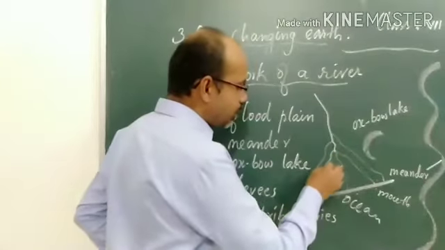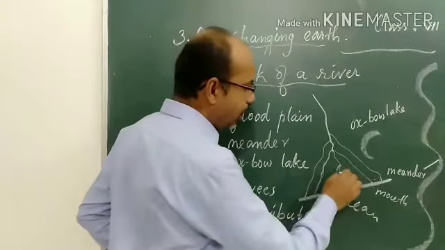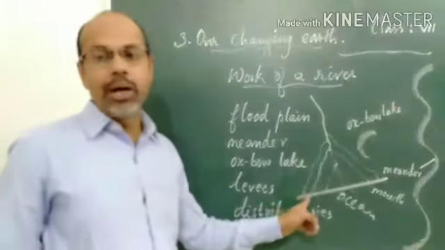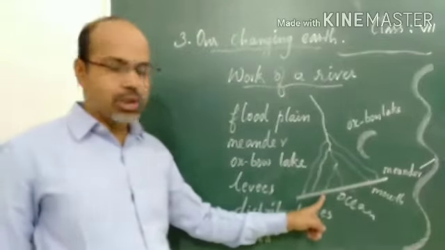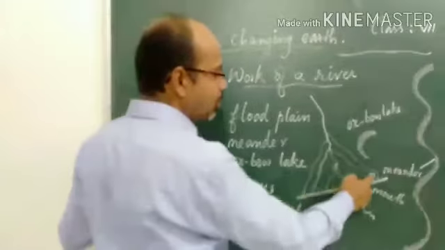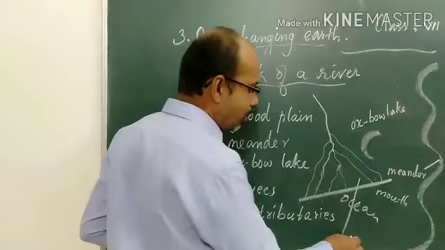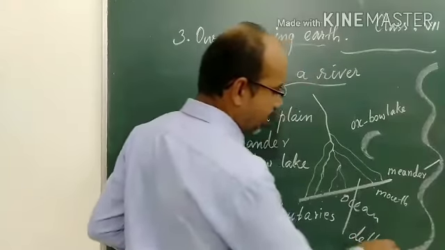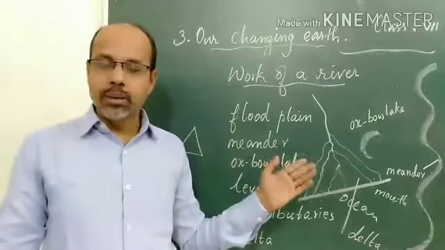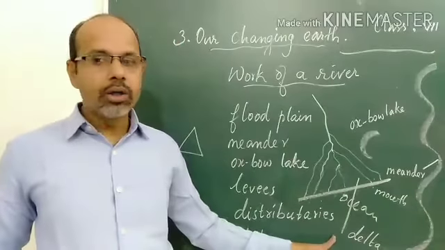Now these distributaries make the land here in a triangular shape. We can find a triangular mass of land on the coastal areas where the river approaches the ocean, which is called a delta. A delta is a triangular land mass on the coastal areas formed by the rivers. When a river is broken into distributaries, these distributaries form a delta on the coastal areas.